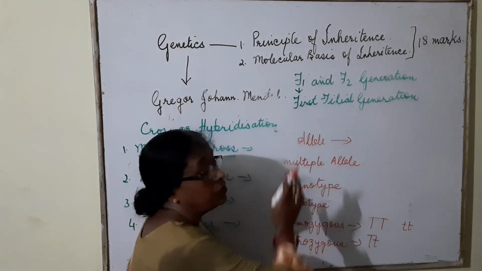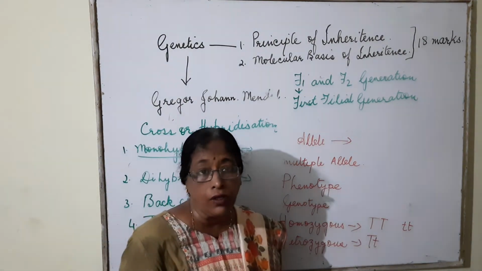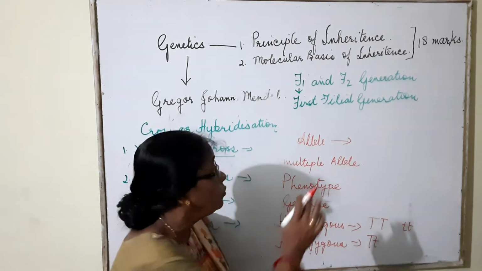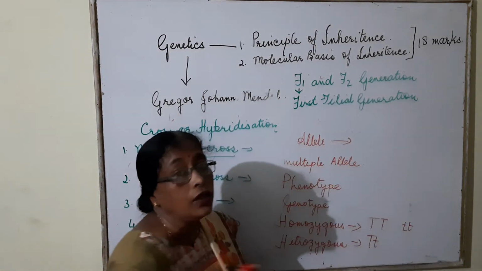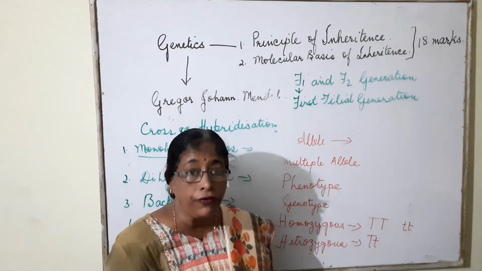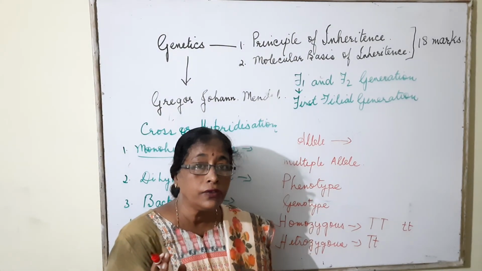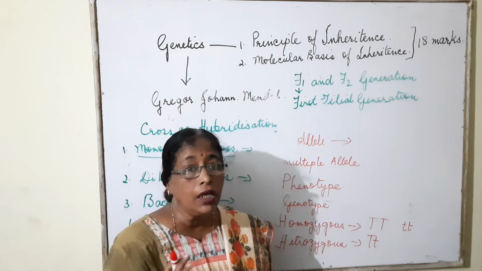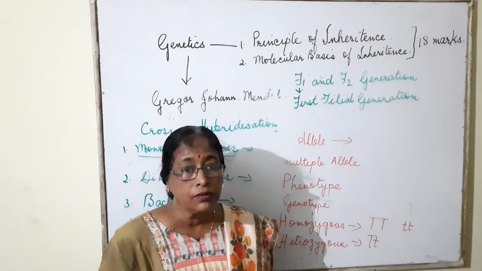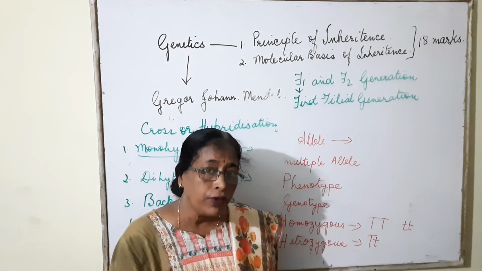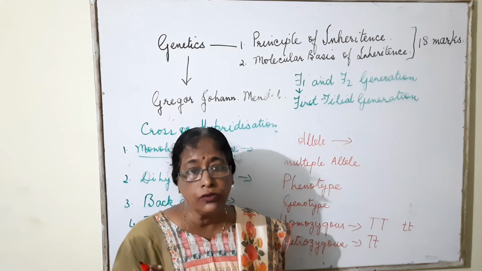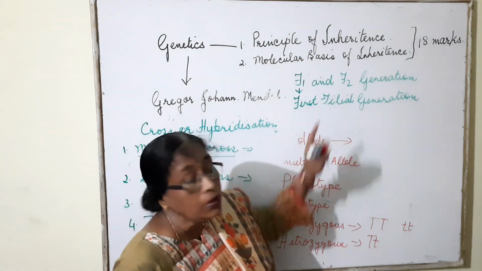The progeny obtained from a fresh cross is known as F1 generation, and F2 generation means a cross made by selfing. Selfing means a cross between the male and female of the F1 generation, and the progenies obtained are called the F2 generation.